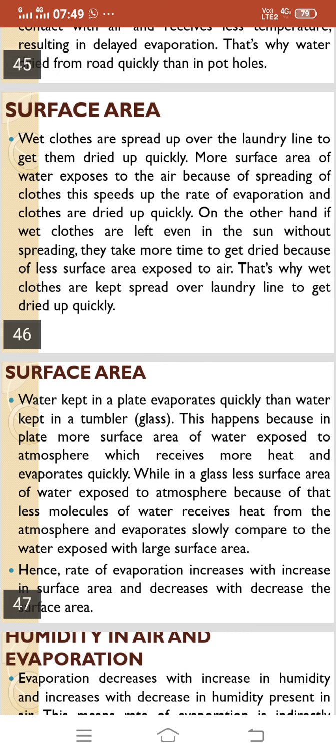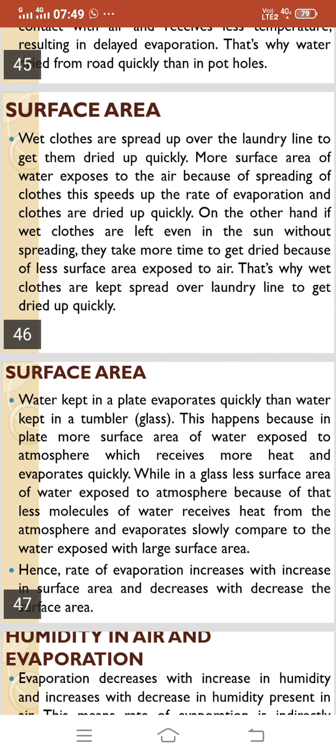Water kept in a plate evaporates quicker than water kept in a tumbler glass. This happens because in a plate more surface area of water is exposed to the atmosphere, which receives more heat and evaporates quickly. While in a glass, less surface area of water is exposed to the atmosphere.